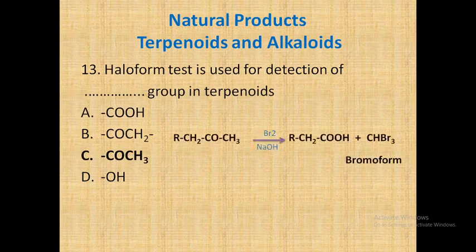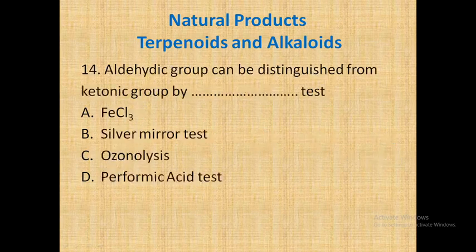So this is the haloform reaction. If you see here, this is the COCH3 group. It can be reacted with a basic medium in presence of halogen, and it forms bromoform here. In this way, this particular methyl group is removed from the carbonyl group and converted into bromoform, and hence we can easily detect the acetyl group or methyl ketone group by using the haloform test. Okay, so let's go for the next.